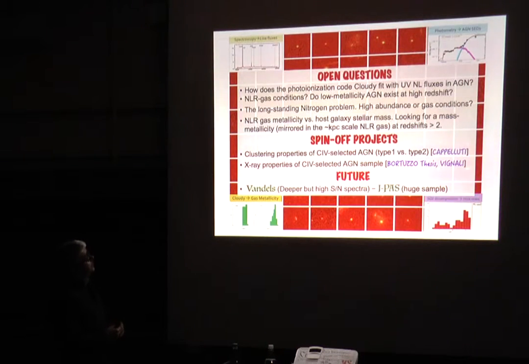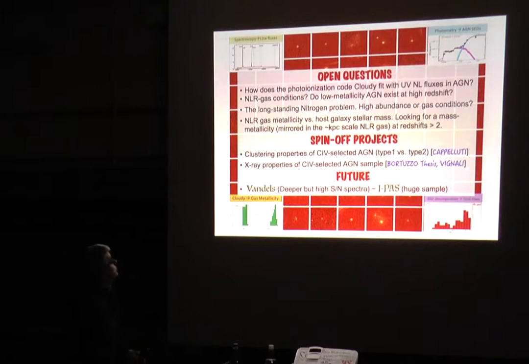So we try to understand if the very strong nitrogen V line is really an indication of metallicity, because there are other lines in the same region as the nitrogen that are very faint compared to nitrogen V. So we try to understand if this problem really translates into high abundance of the gas, or is just related to the gas conditions.